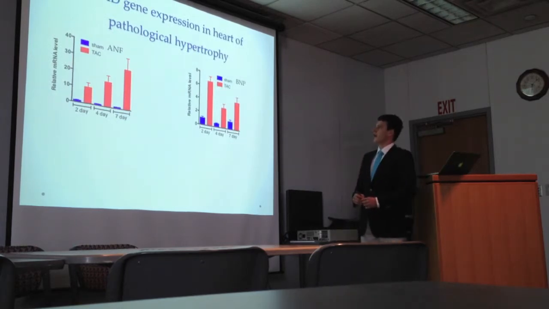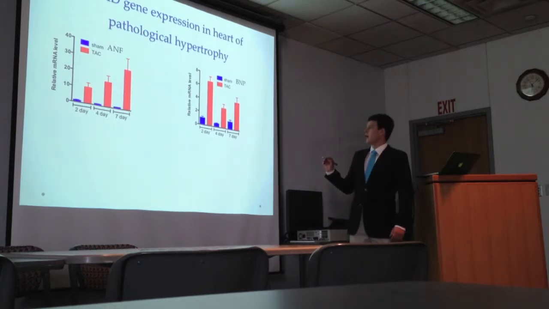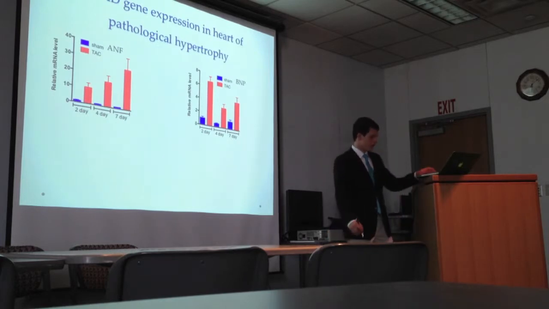So, NMD gene expression in the heart under pathological hypertrophy. ANF and BNP are hypertrophy markers used to show the effectiveness of the TAC surgeries, all of which here were effective.